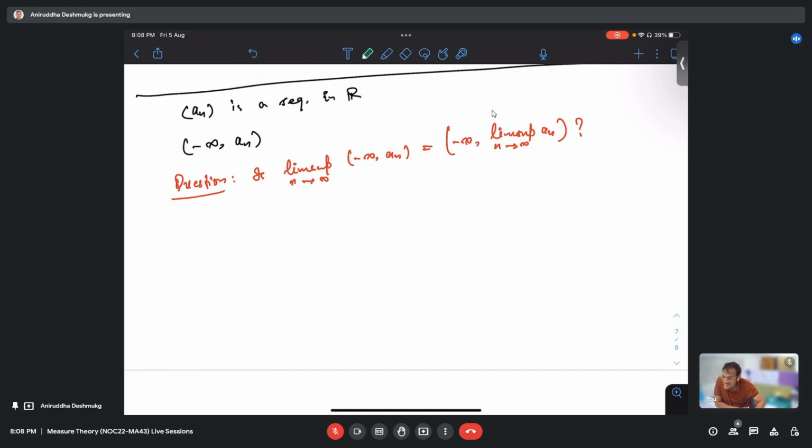Okay, just a minute. Let us go slowly. What he's saying is there is no guarantee that this set is open, but the right hand side set is surely open. So in general, there is no guarantee that this is equal.